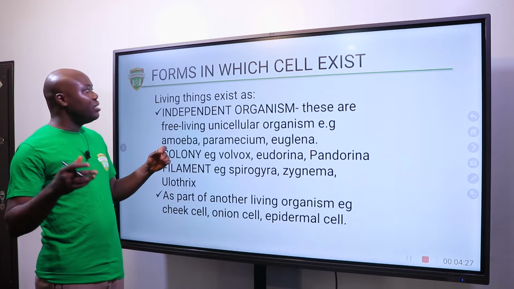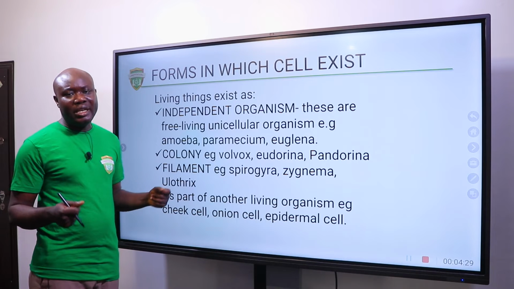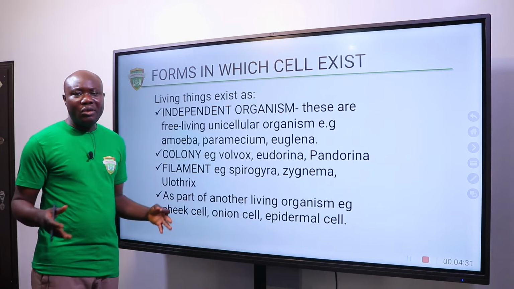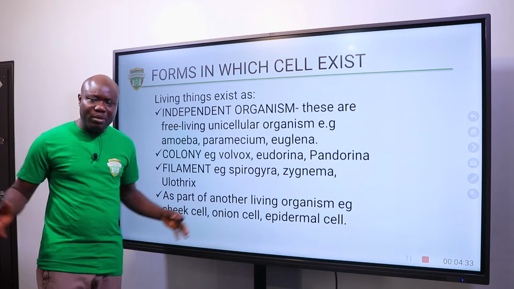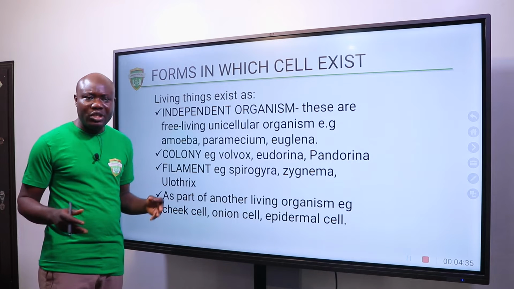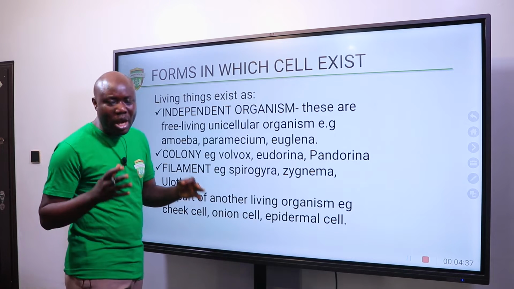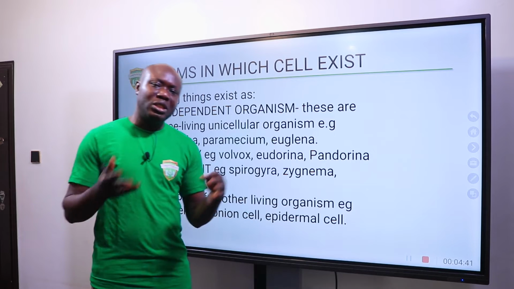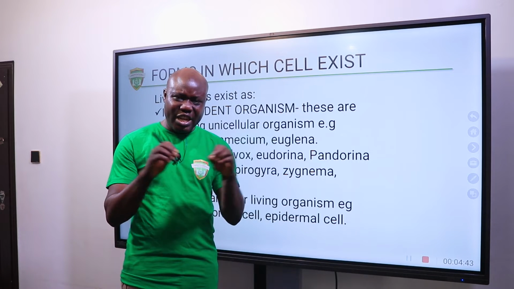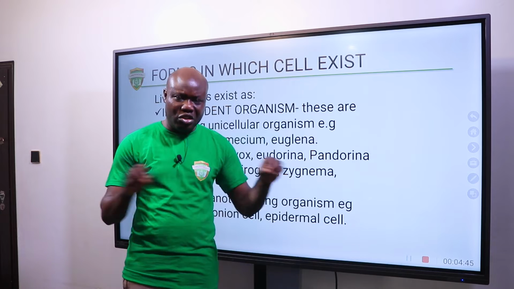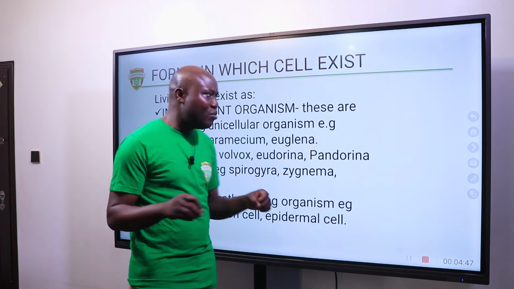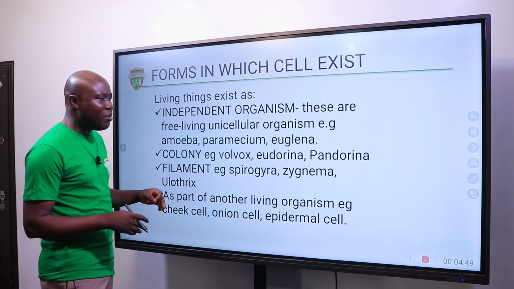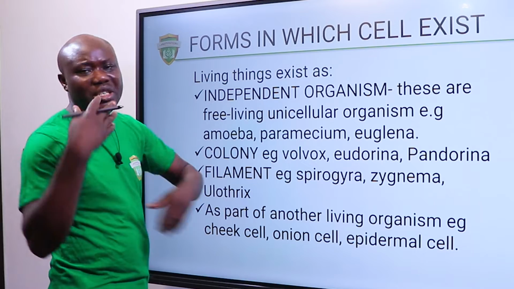Okay, now let's look at the different forms in which cells exist. If you look at all of us, there are many people that we have in the world, there are many animals that we have in the world, but you know that we are not always the same thing. We are different, even though we still belong to the same species. There's still a little variation that exists even among the population of human beings. The same thing happens among cells. So cells can exist in different forms.